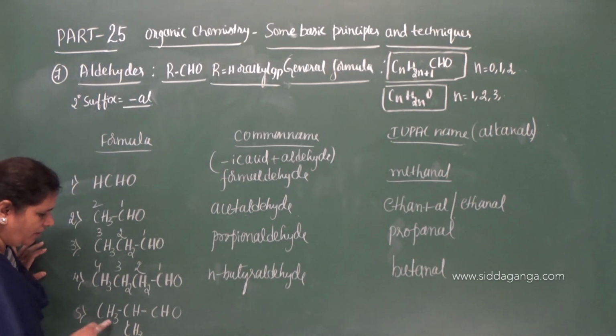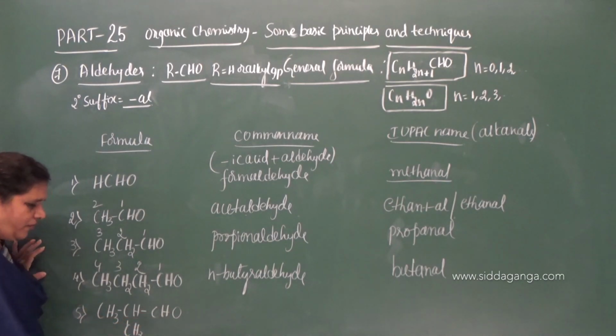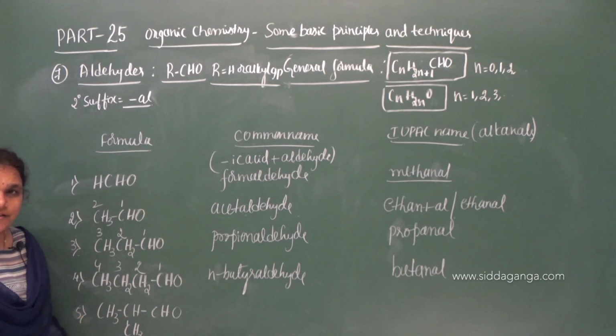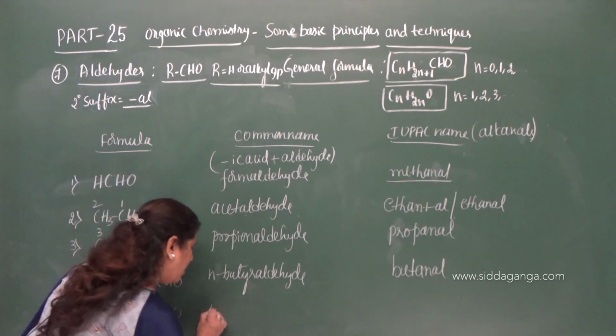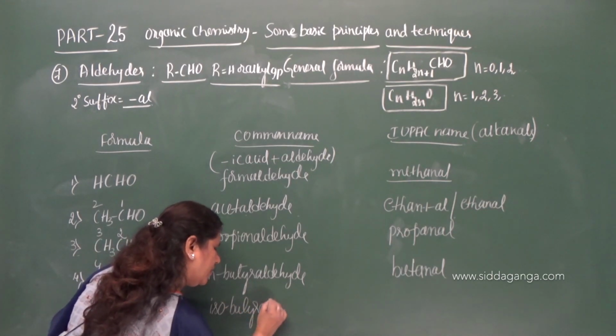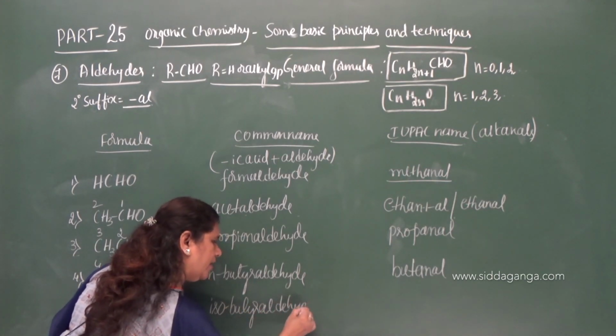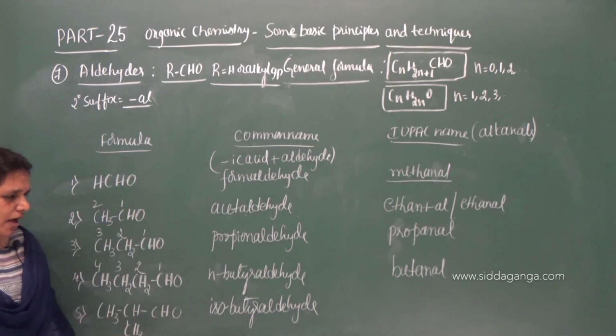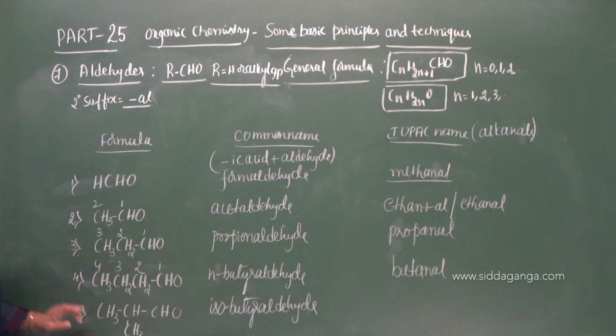Now move on to the fifth one here. In the fifth one, 1, 2, 3, 4. Here also there are 4 carbon atoms, but the carbon chain is branched, therefore it is isobutyraldehyde. Isobutyraldehyde is the common name. So very important, isobutyraldehyde is the common name.